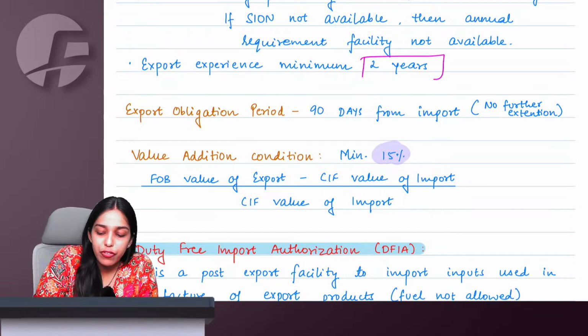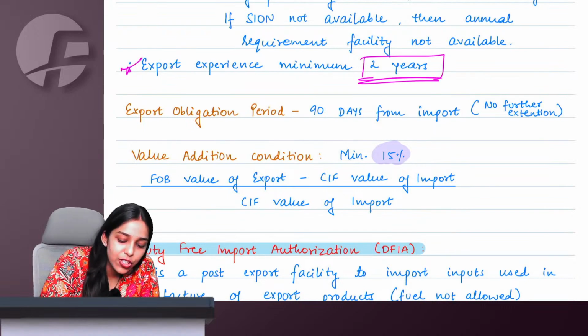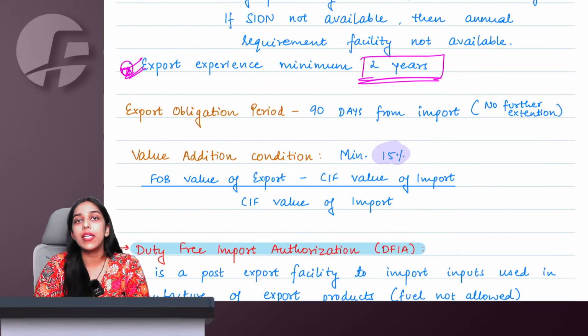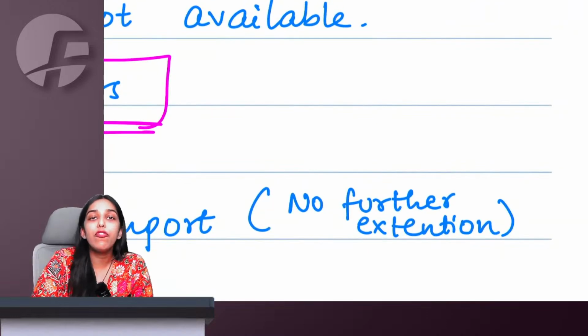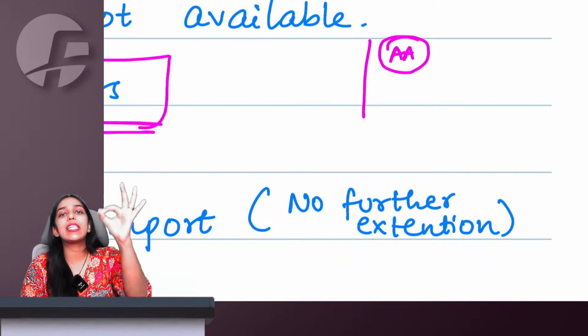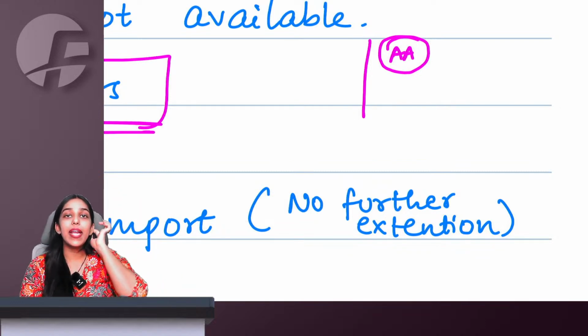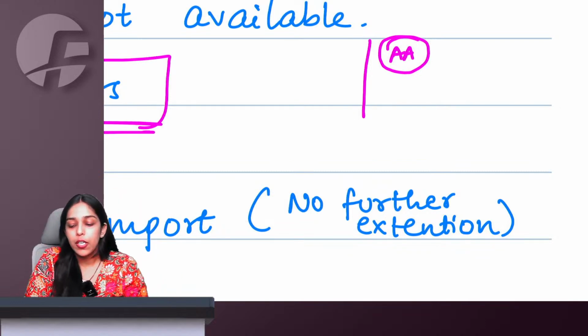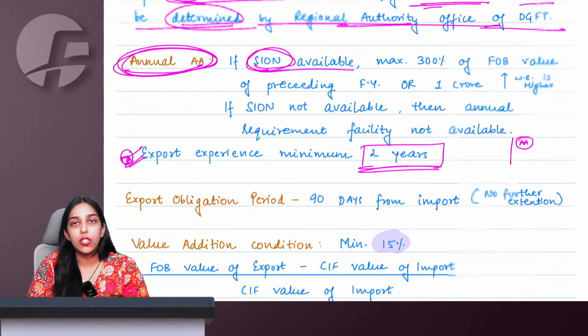Export experience of minimum 2 years. This is a catch here. This is a good point here that can come in MCQ. See, understand, if you are applying for advance authorization today, you should be an experienced holder. If you are exporting for the first time, you cannot take benefit of advance authorization.